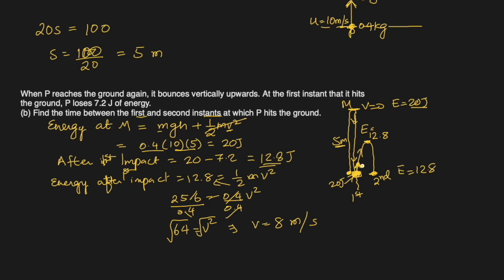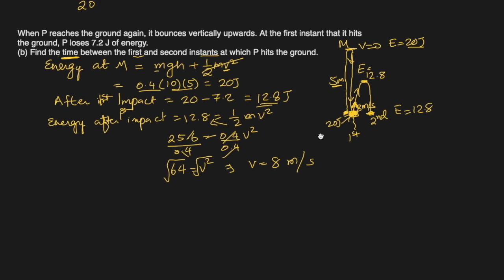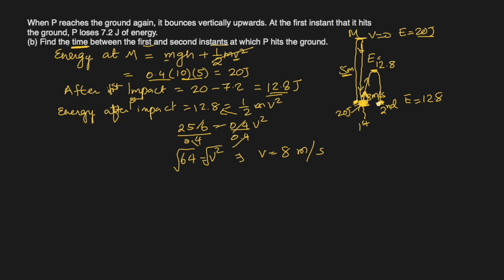The 8 meters per second is the velocity with which it starts going up, and it will reach and come down. Now the question was, we want to find the time between these two impacts. If you look carefully, what is the displacement from first impact to second impact? Displacement is 0, because it started at the ground and ended at the ground. What is u? We just found out u is 8 meters per second. This is the velocity with which it is starting after first impact, and we want to find time.